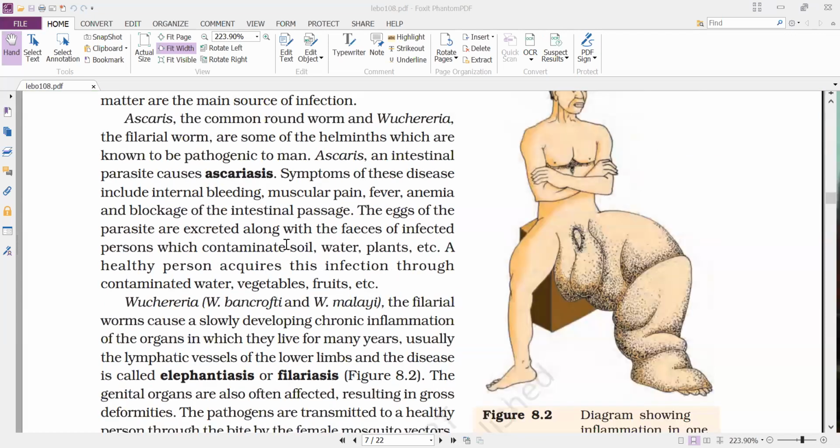And next, helminthic parasites. We'll discuss some of the helminthic parasites. The first one is Ascaris, which is commonly called a roundworm. Ascaris, the common roundworm, and Wuchereria, the filarial worm, are some of the helminths known to be pathogenic to humans.